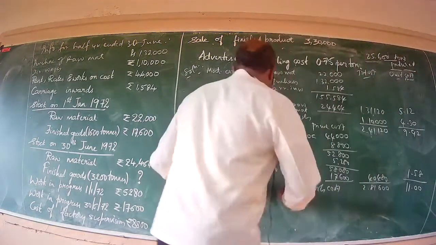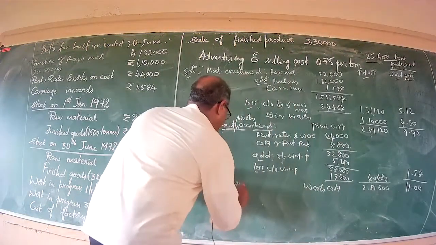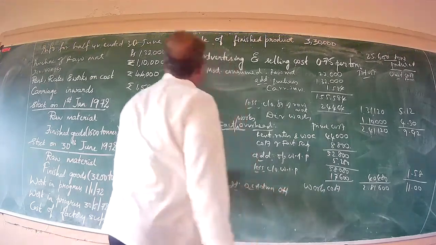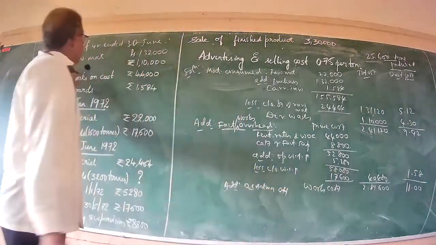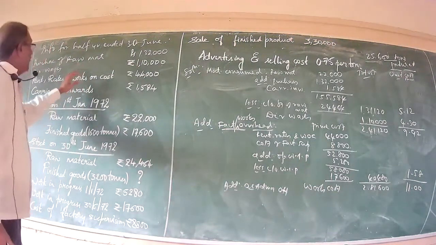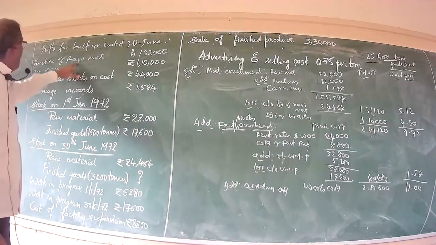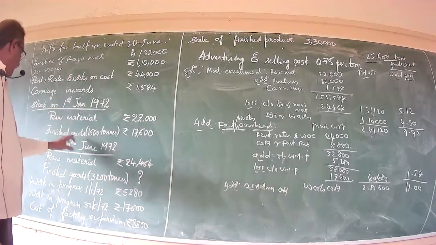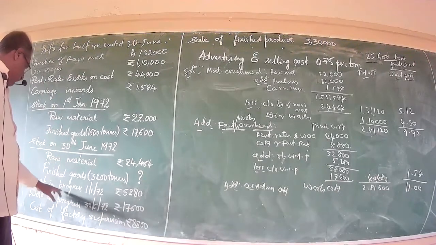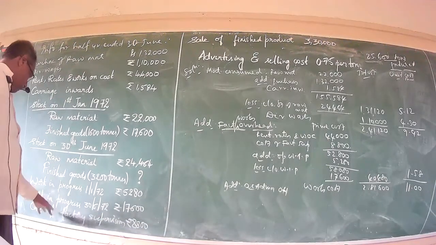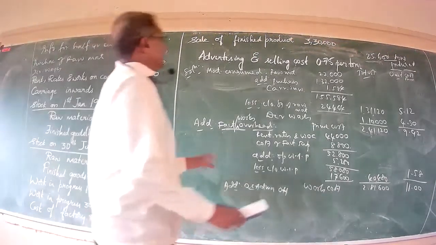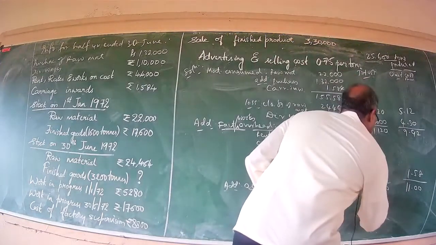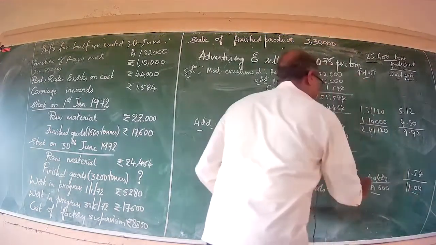Then add office and administration overhead. You go through whether any item of expense of office and administration overhead is there. Raw material, nothing to do. Wages, rent, carriage inwards, raw material, finished goods, work in progress already adjusted, closing, cost of factory supervision over. In this problem, there is no office and administration overhead. Therefore, you write it as nil.